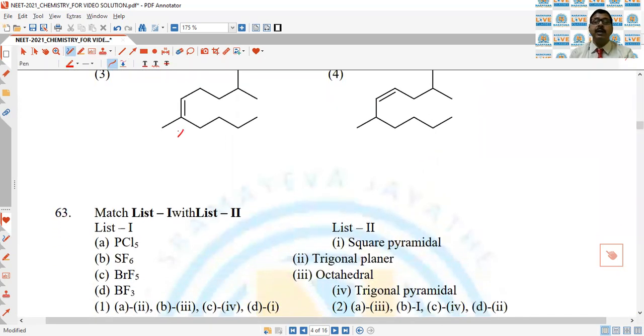This is also not the correct structure of the compound, but in this case, look at this one: 1, 2, 3, 4, 5, 6, 7, 8, 9, 10. This is the correct structure of compound. So this is 2,6-dimethyl dec-4-ene.